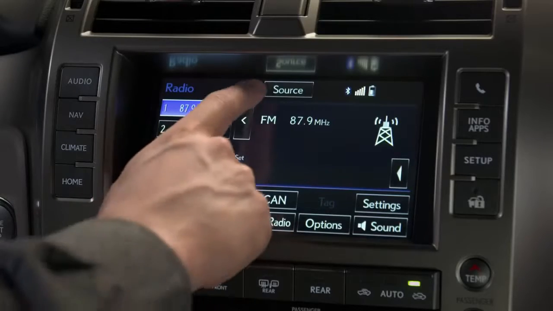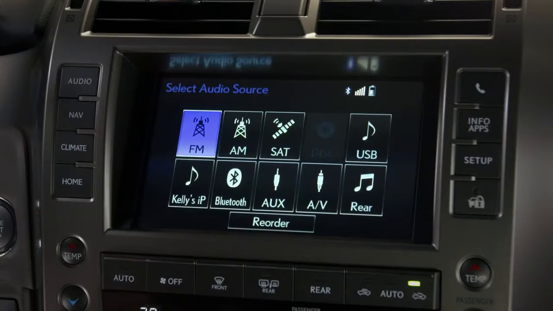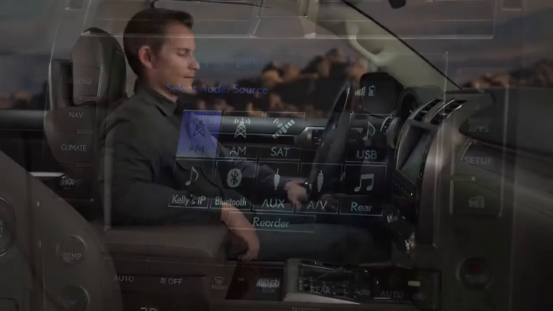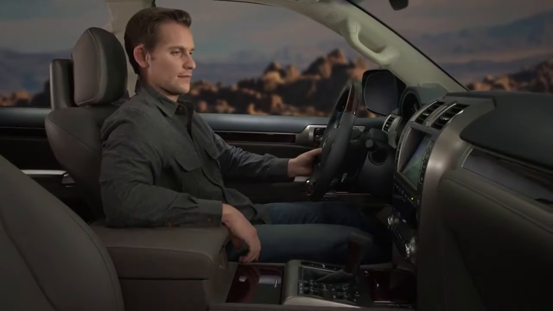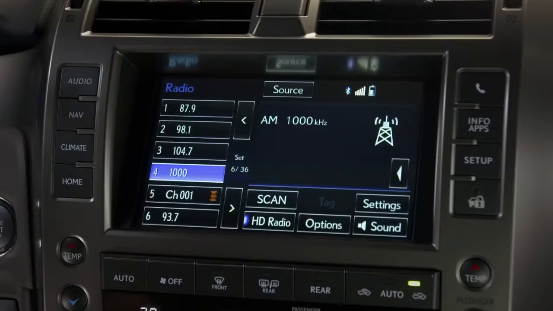To change the audio sources, select Source on the touchscreen. The sources include FM, AM, satellite radio, disc (a shadowed icon indicates the source is not currently active), USB, iPod, Bluetooth streaming audio, an auxiliary device if connected, AV source, and rear. You can also use the Mode button on the steering wheel to step through the various sources.